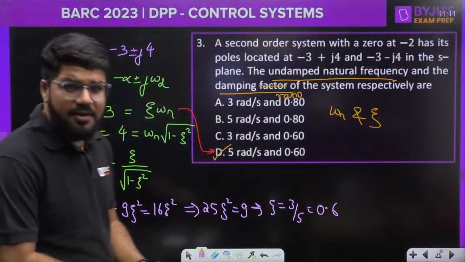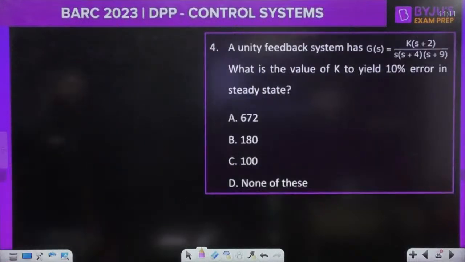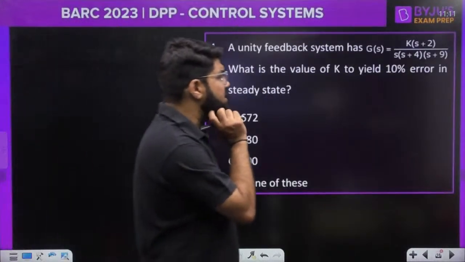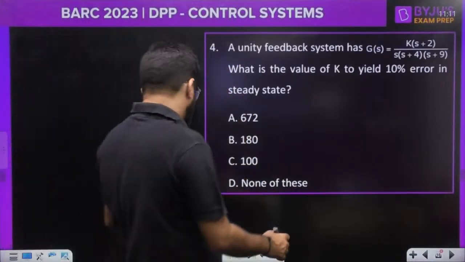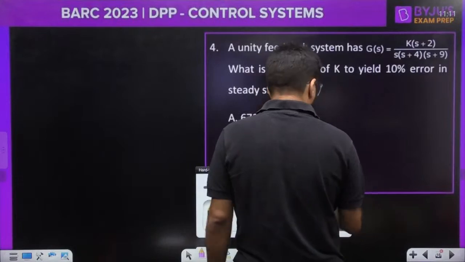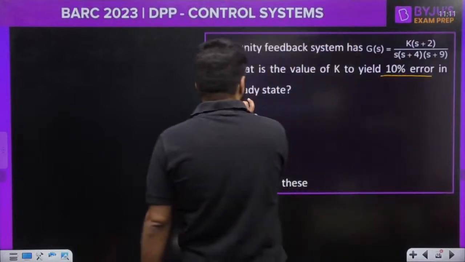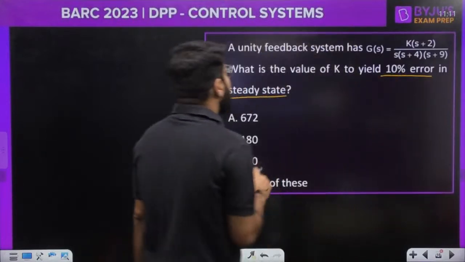Okay, next question then. Let us move to the next question here. A unity feedback system has G(s) given to you: K(s plus 2) upon s(s plus 9)(s plus 2). What is the value of K to yield 10% error in the steady state?